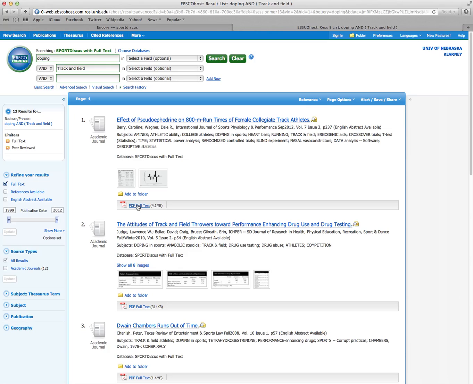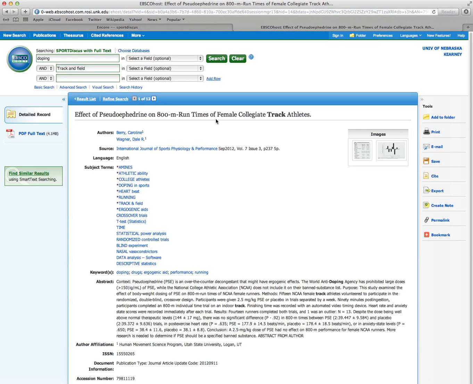Notice that I have the opportunity to look at PDF full text for the first 3 items that come up in the results page. I'm going to just use this first one, but instead of clicking on the PDF full text, I'm going to click on the header for the article. This gives me access to the abstract so that I can read it to see if it is the sort of article that will be useful to me.